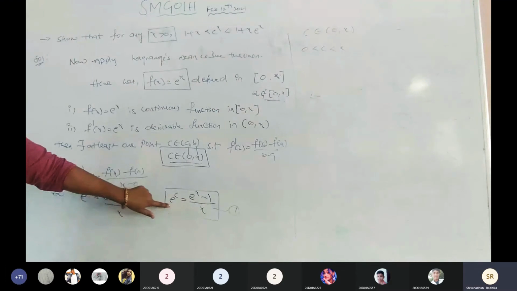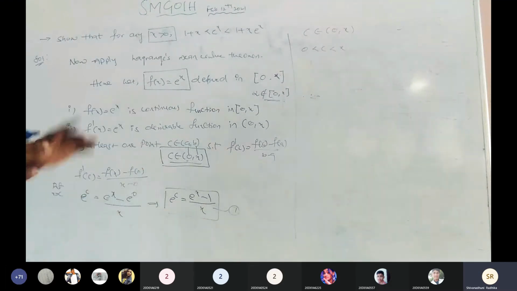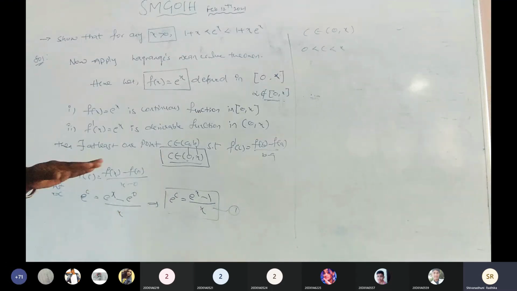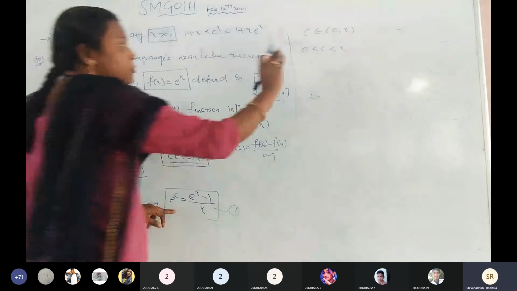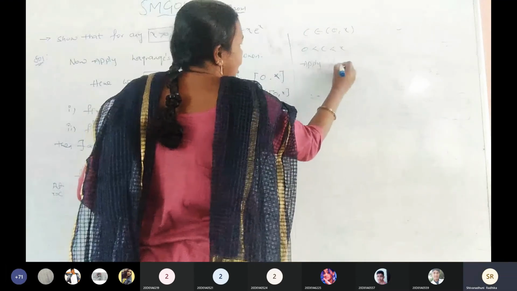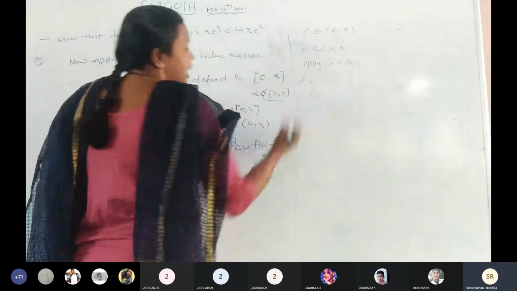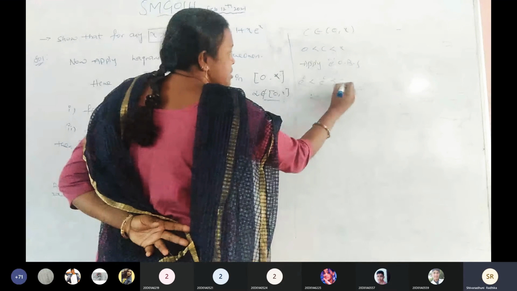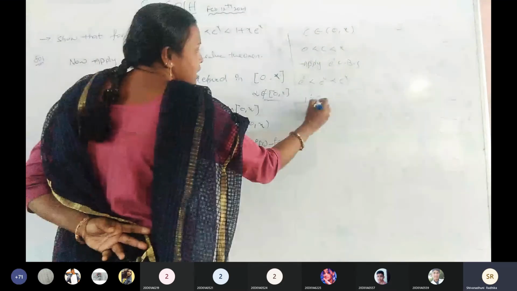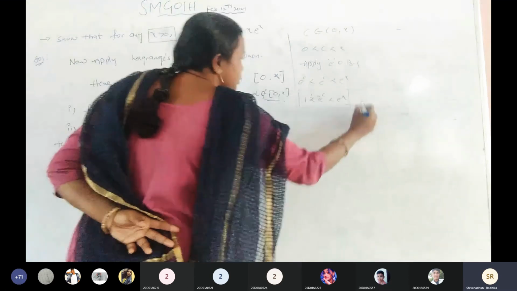Again, we need to change the middle term here. This one, equation 1 LHS, e power c. We need to change c into e power of c by using simple operations. Is it clear? For that purpose, simply I am going to apply exponential on both sides. Is it clear? e power of 0 is less than e power of c and less than e power of x. e power of 0 is 1, is less than e power of c less than e power of x. So this is equation number 2.